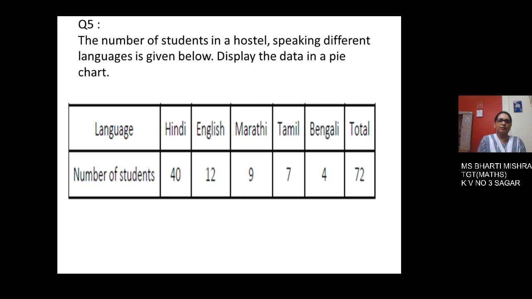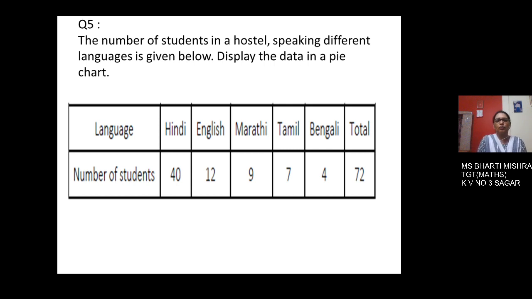Now the fifth question. Here we have the number of students in a hostel speaking different languages given below. Display the data in the pie chart. Now look here, we have the languages Hindi, English, Marathi, Tamil, Bengali and the total number of students. So we have for Hindi it is 40, for English it is 12, Marathi it is 9, Tamil is 7, Bengali is 4 and the total number of students given here is 72.